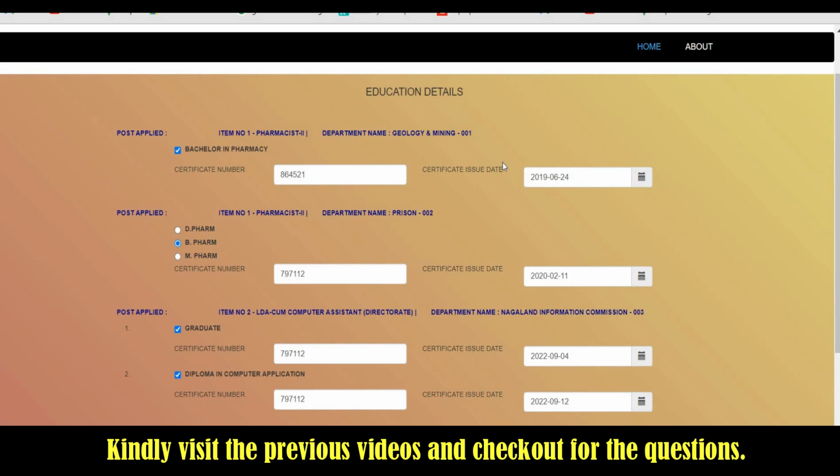Sir, I wrote the mark sheet certificate number and date of issue. Is it okay? Yes, it's okay to enter the certificate number of your mark sheet which is of 6th semester.